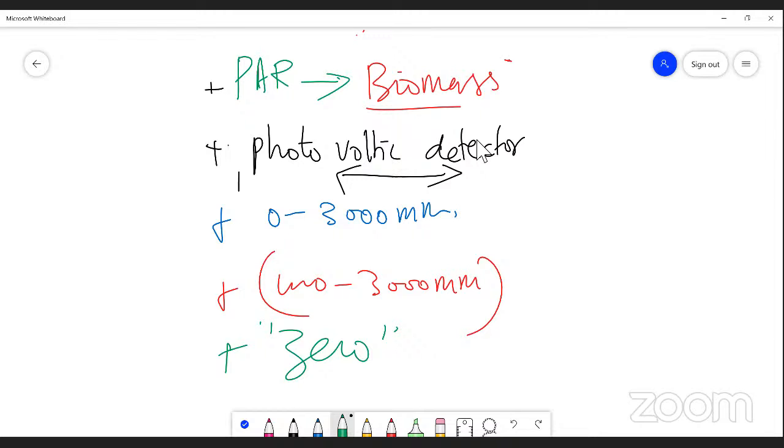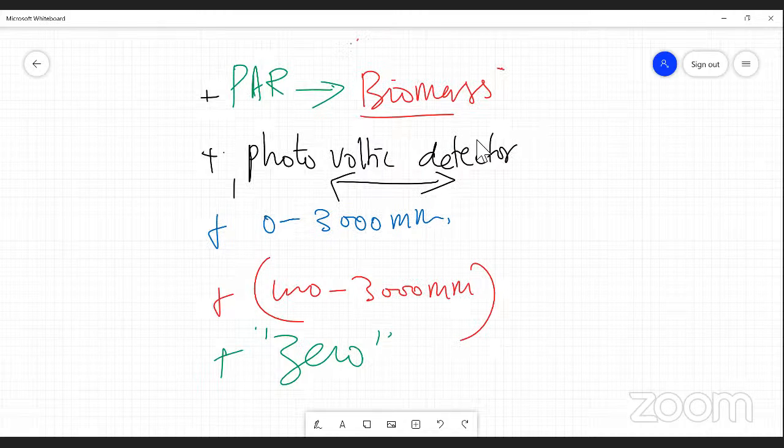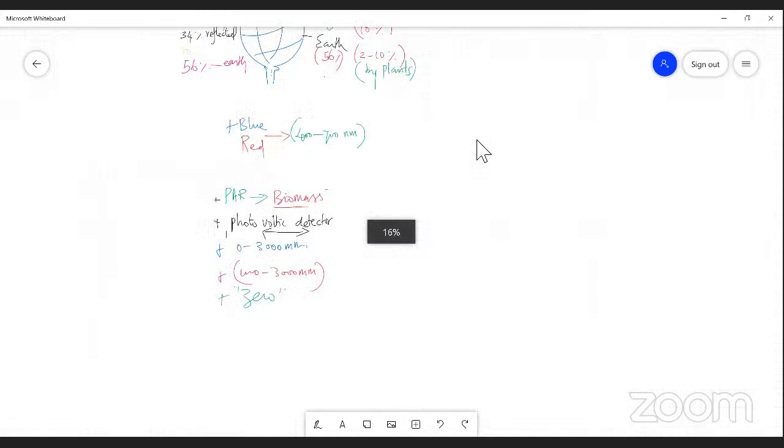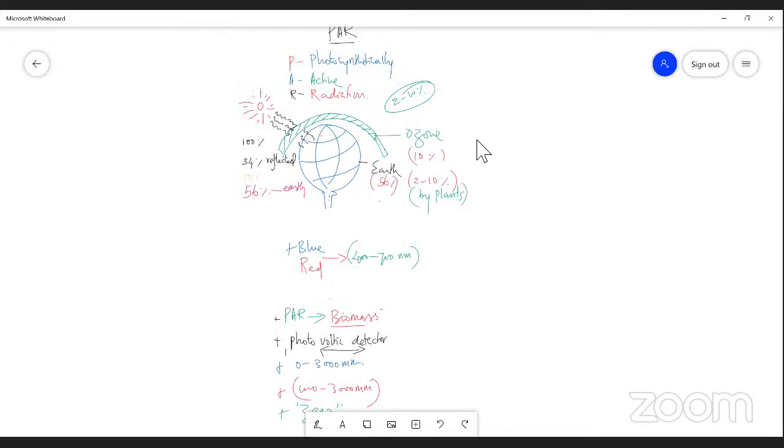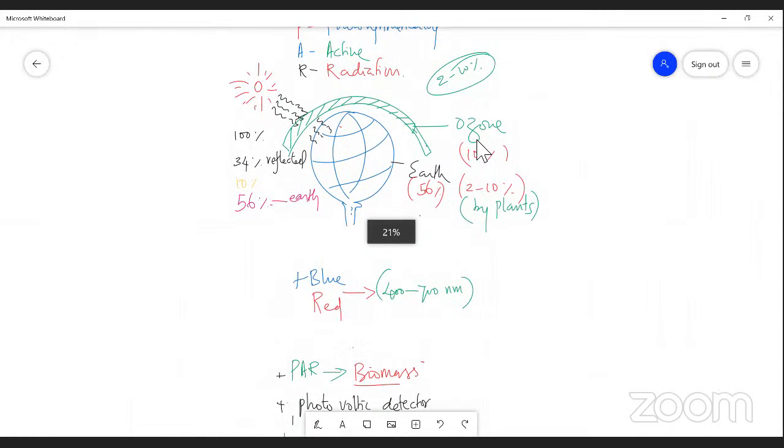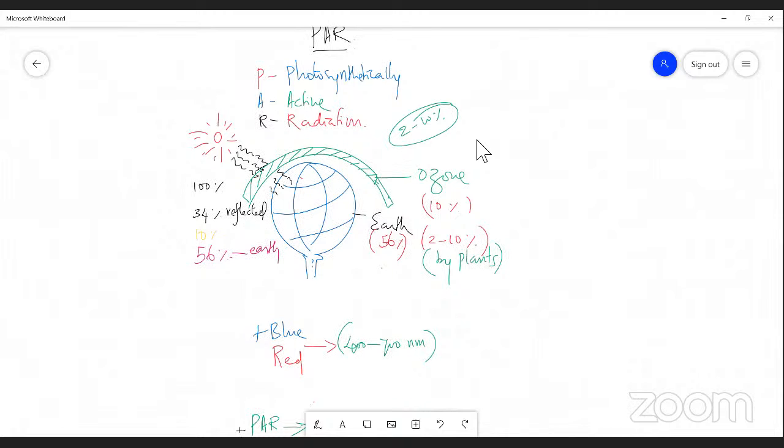So this is a summary about power, right? What is power, what is the measurement of power, and what is the range of power in daytime, at midday, and at night time that we discussed, and which is the most suitable wavelength for photosynthesis, and what is the percentage of sunlight which is scattered, reflected, or used by green plants, and so on.